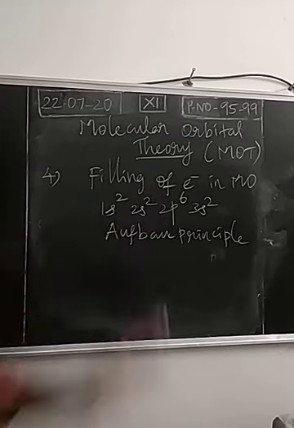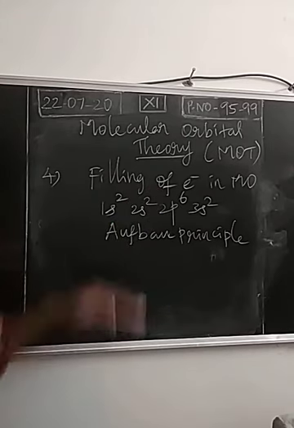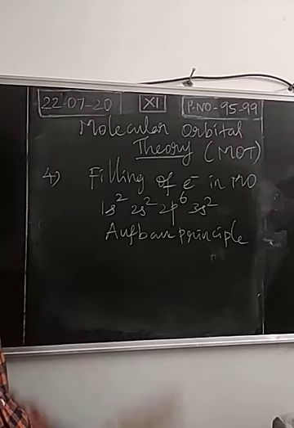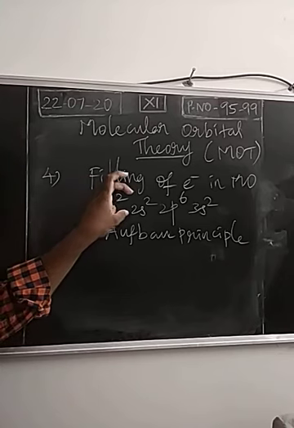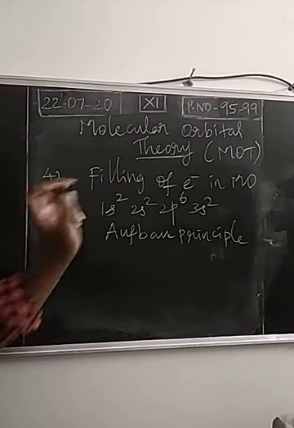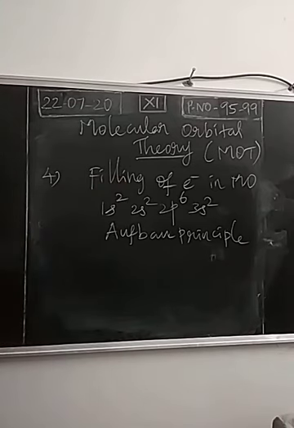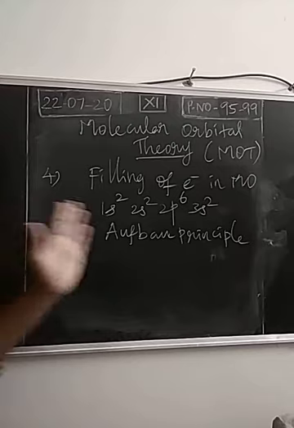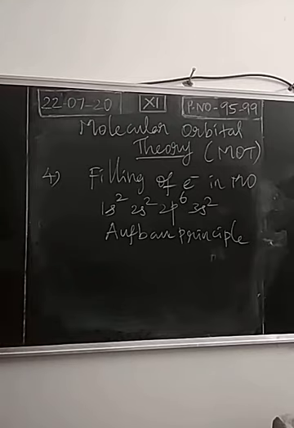According to the Aufbau principle, electrons will be arranged in the increasing order of energy. The first electrons will occupy the lower energy orbital, then electrons will fill orbitals with higher energy. So the Aufbau principle says electrons fill in the increasing order of energy of orbitals.